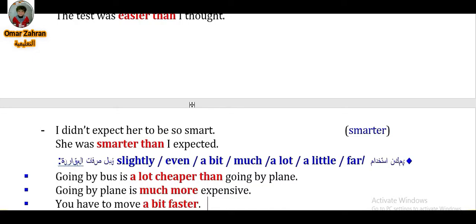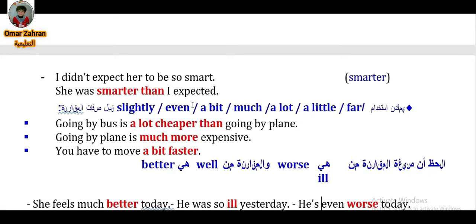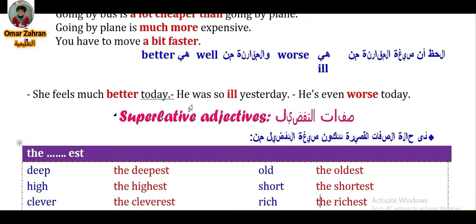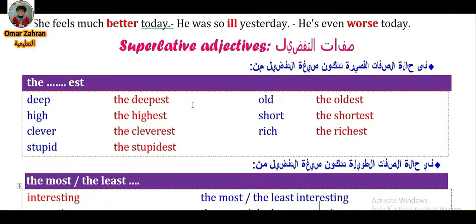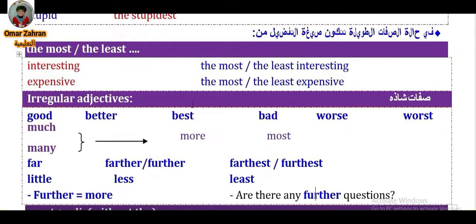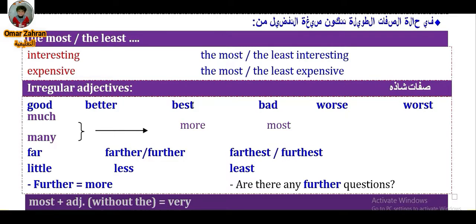Okay? The third kind of adjectives is the irregular adjectives, such as good, which is an adjective. The comparative form is better. The superlative form is best, or the best. Okay, so the irregular adjectives are good, better than, the best. Okay, bad, worse than, the worst.